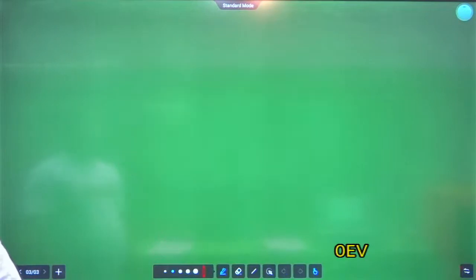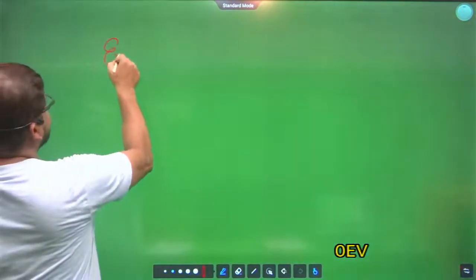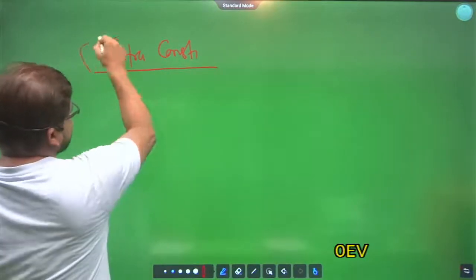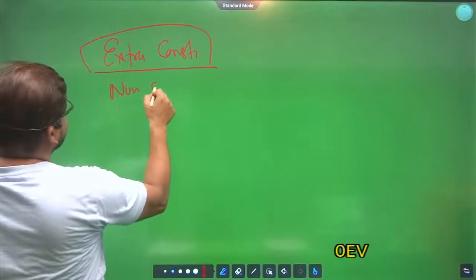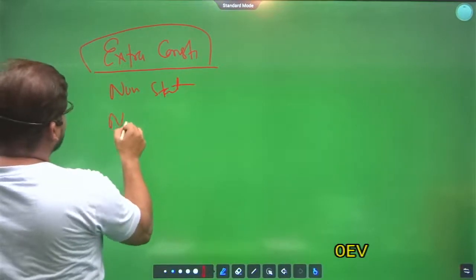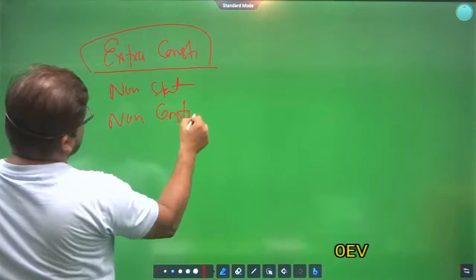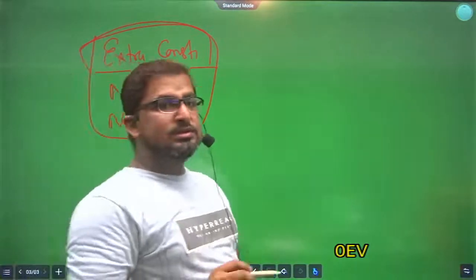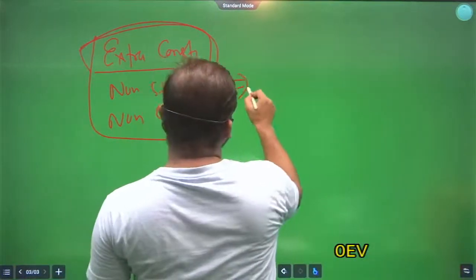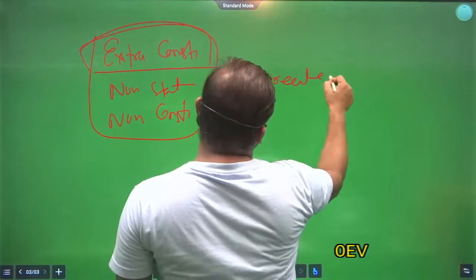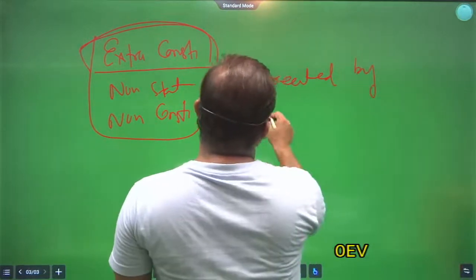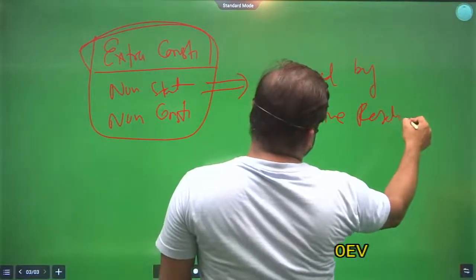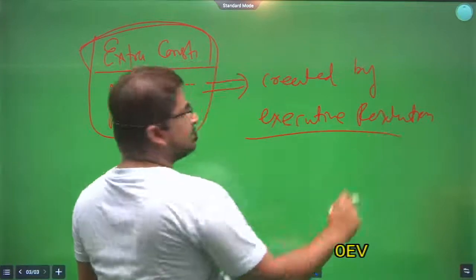Now come to the extra constitutional and non-statutory body. Extra constitutional bodies, non-statutory bodies, or non-constitutional bodies means those bodies which are created by executive resolution. Clear?